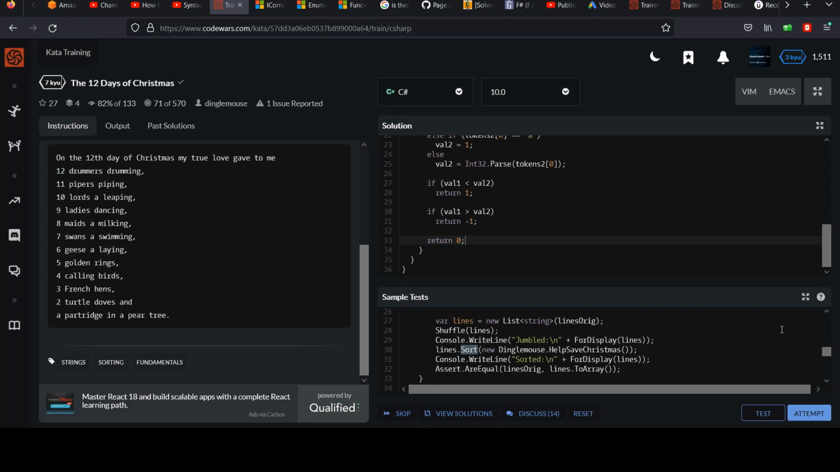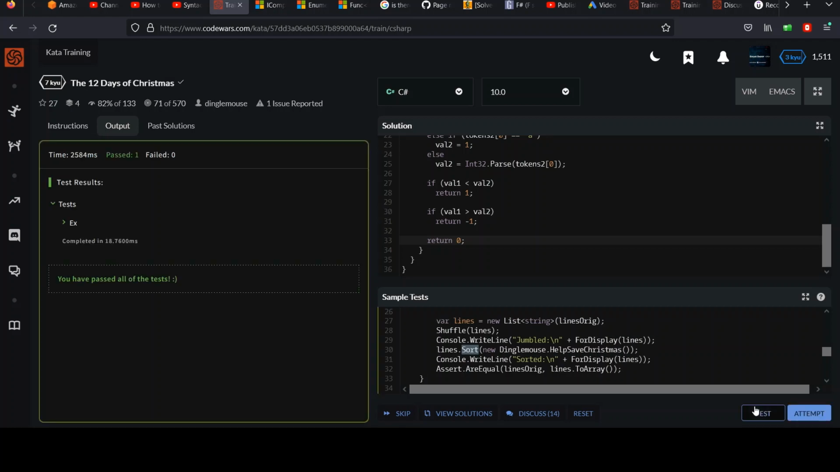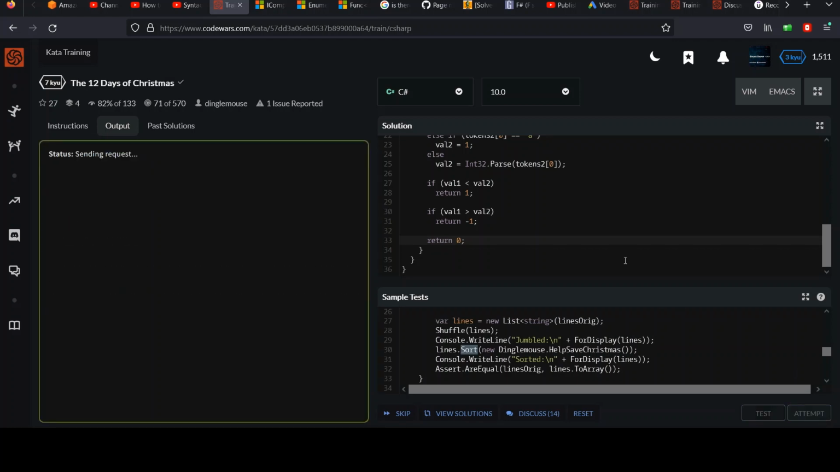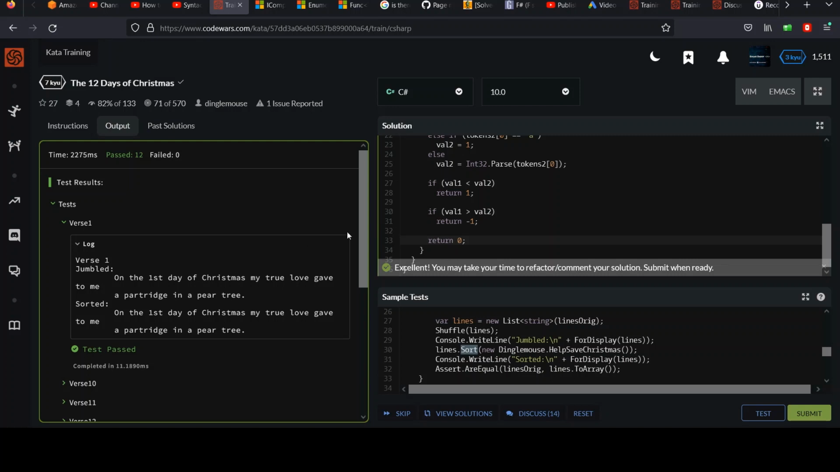So I'll go ahead and give this a test. Good. Attempt. Good, nailed it. And so if you had print statements, you could check that out. They print some information for you there.